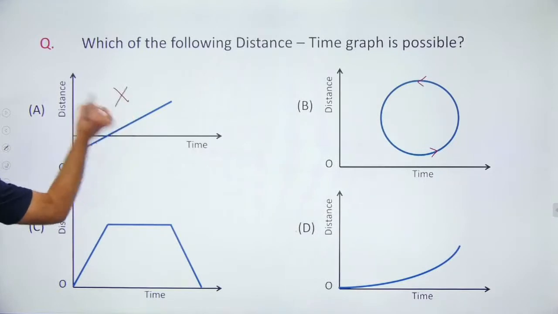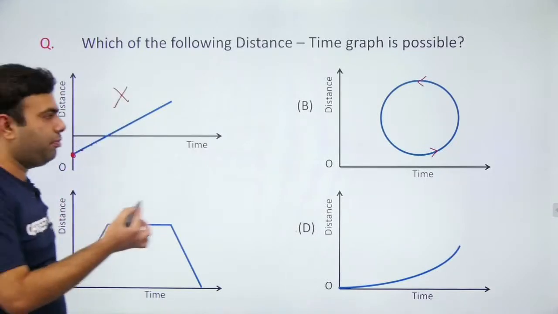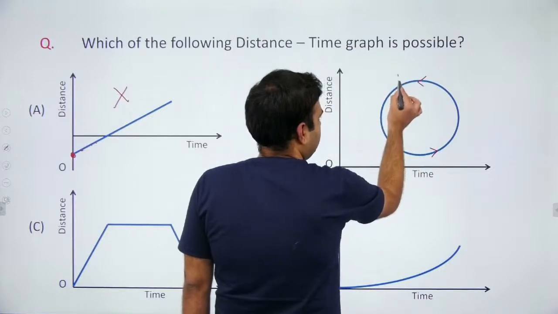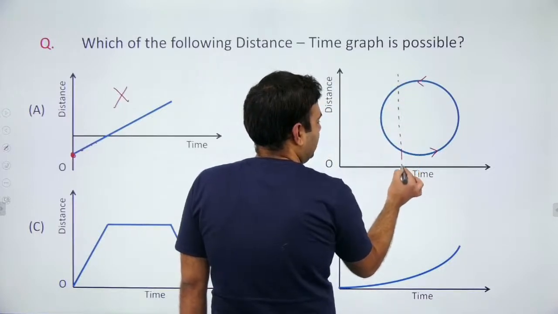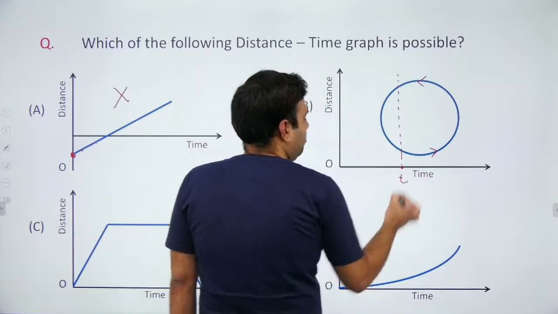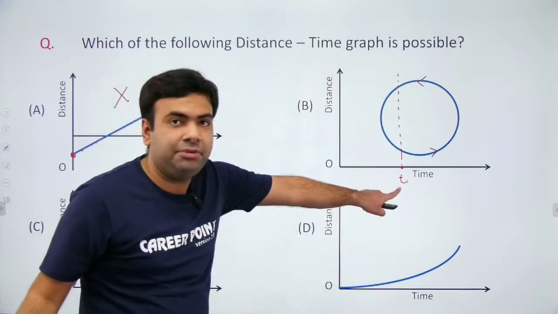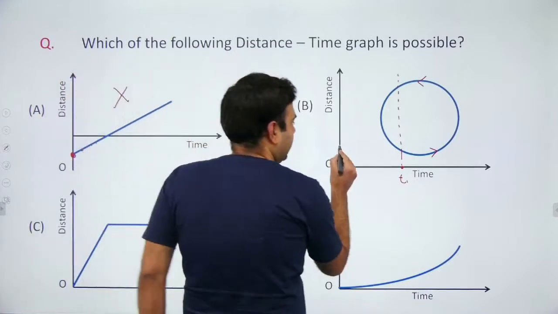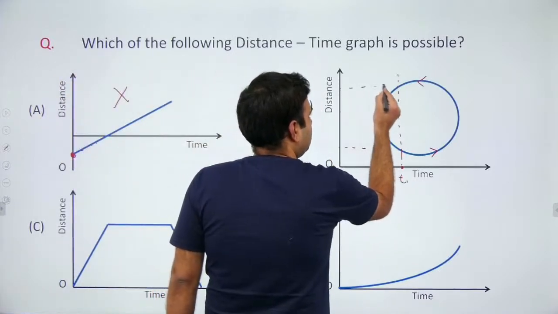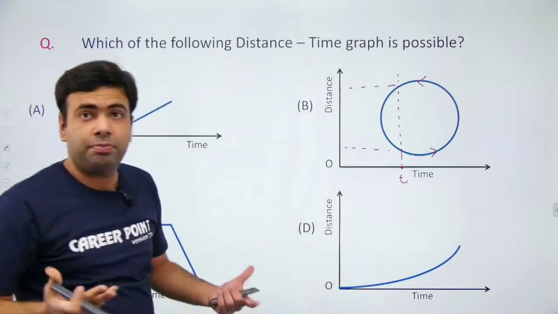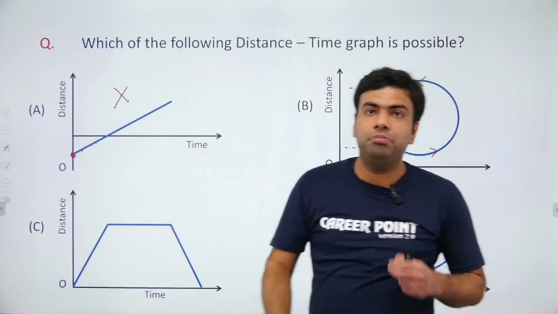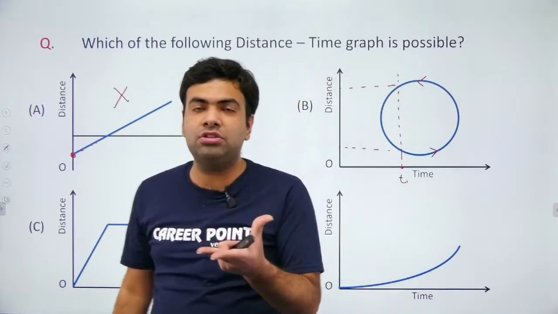So A is incorrect. If we talk about graph B, according to graph B, see, if I ask you what is the distance traveled by this particle at this time t1, what is the distance traveled? See, you are getting two values of distance for a particular time, which is not possible. At a particular time, your distance traveled must have a constant value.